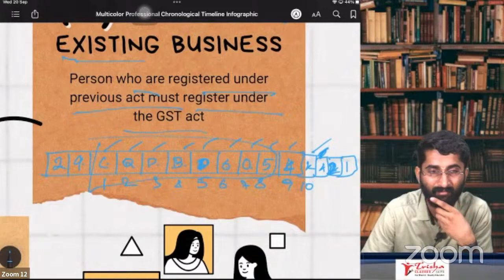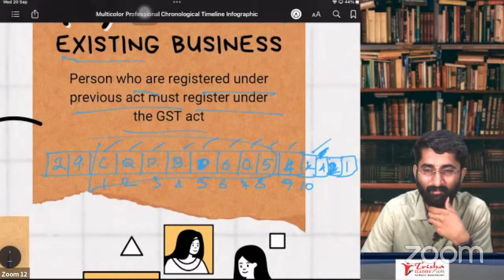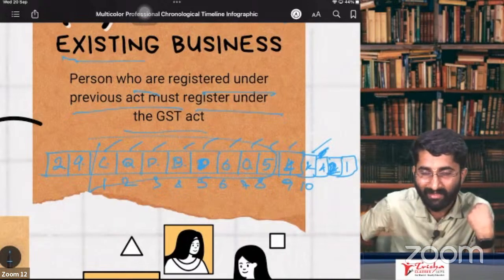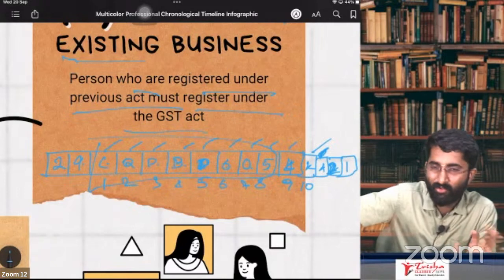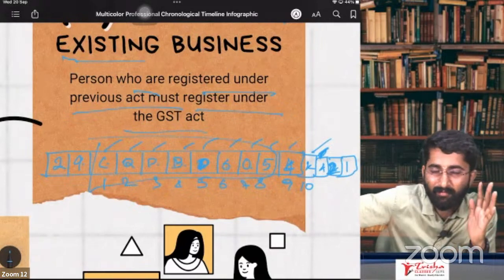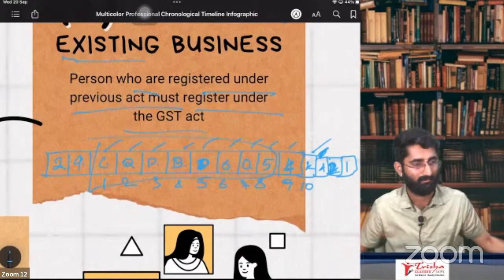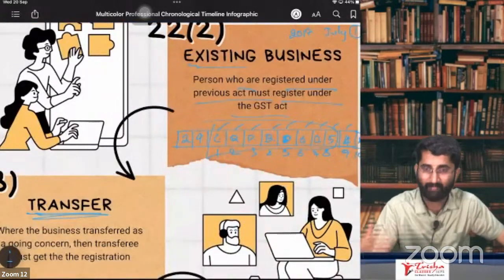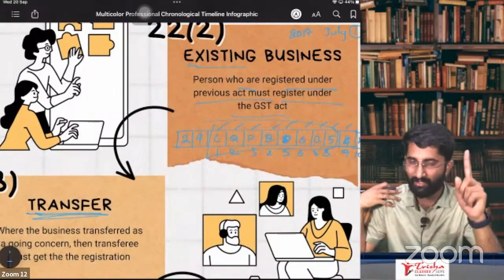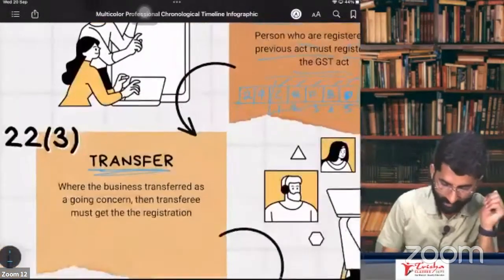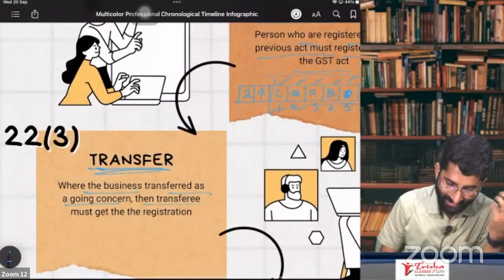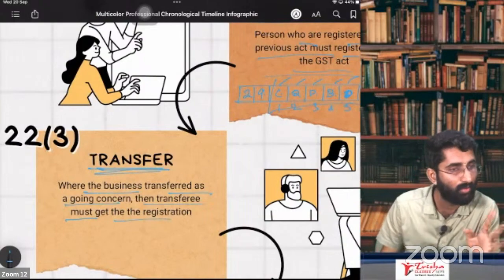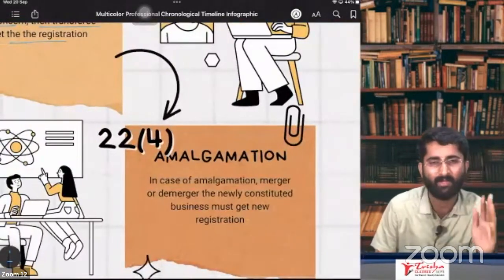Tomorrow, if he does some fraud, the police will catch me, because the PAN number is my PAN number. So you have to pay the fines or be in jail. That's why, when you are transferring your business, I am the transferor, you are the transferee, and the transferee must take a new registration. Where the business is transferred as a going concern, the transferee must get the registration. Simple, right?